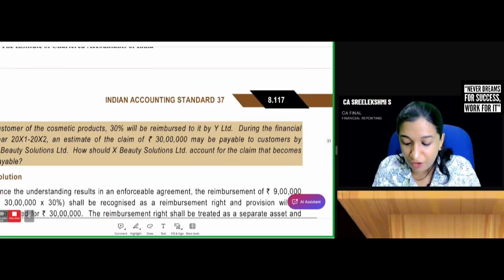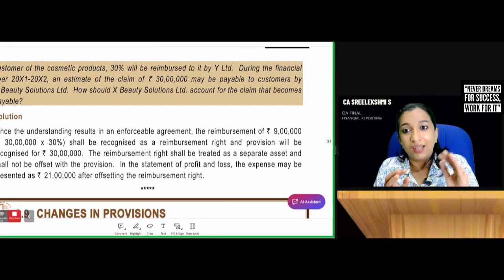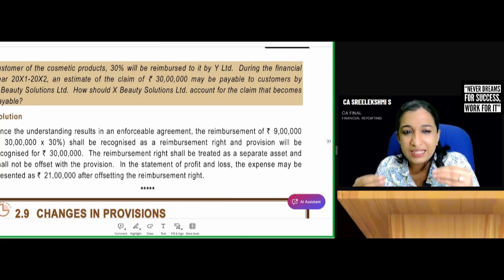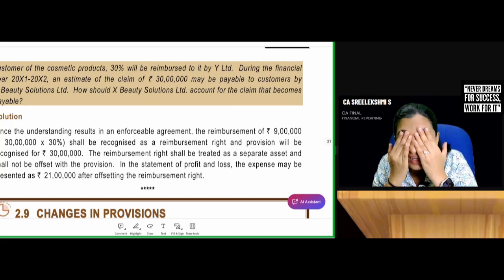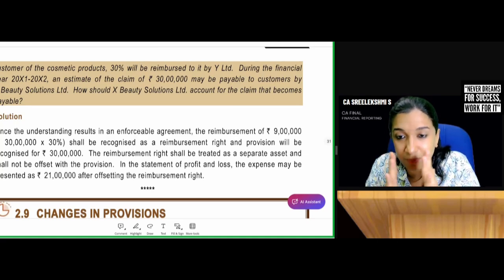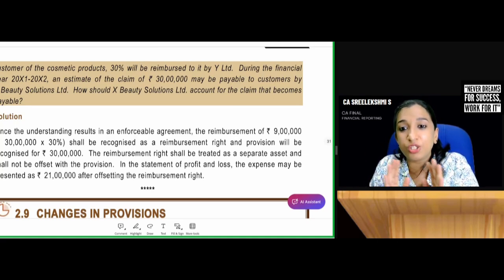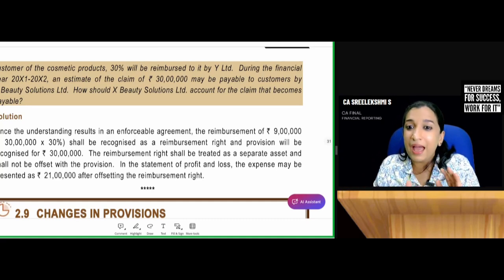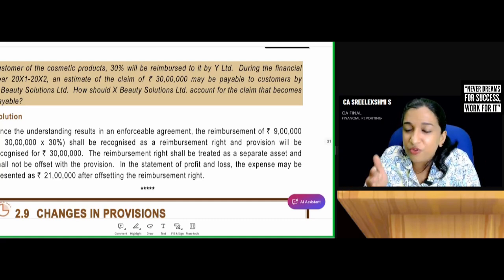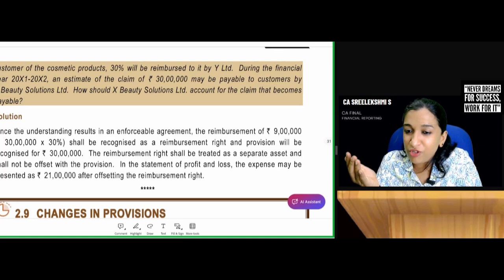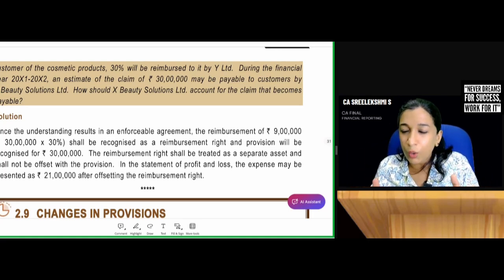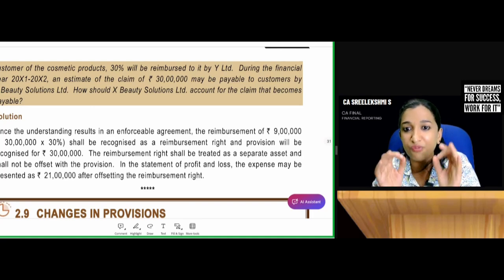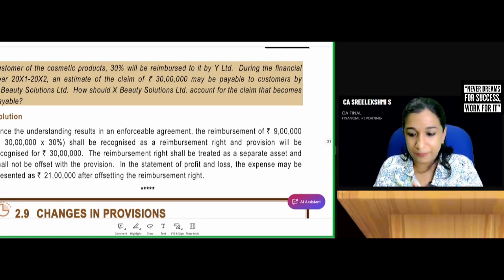Here there is a provision of loss of 30 lakhs. Create provision for 30 lakhs. Create reimbursement asset for 9 lakhs. Net 21 lakhs can be shown in the P&L. In the P&L you can net it off and show it as 21 lakhs. In the balance sheet you show it as a separate asset. Receivable separate, provision separate, but in P&L you can net it off. Okay, there is virtual certainty because there is an enforceable agreement.